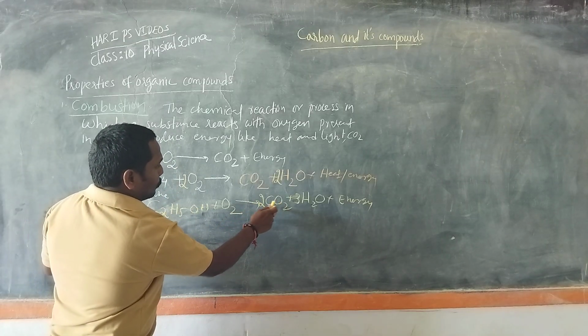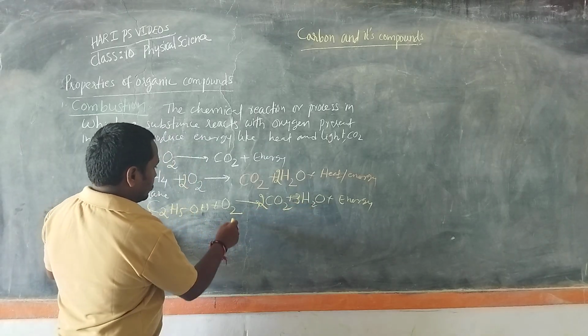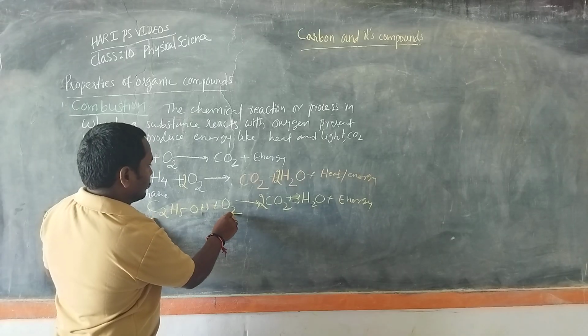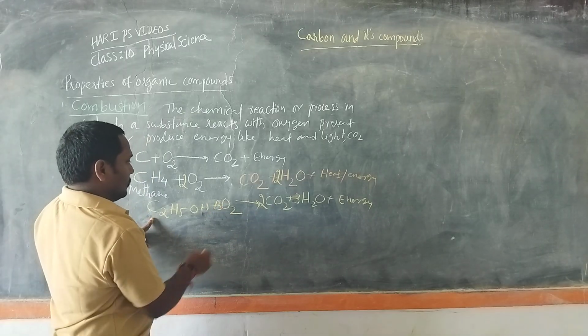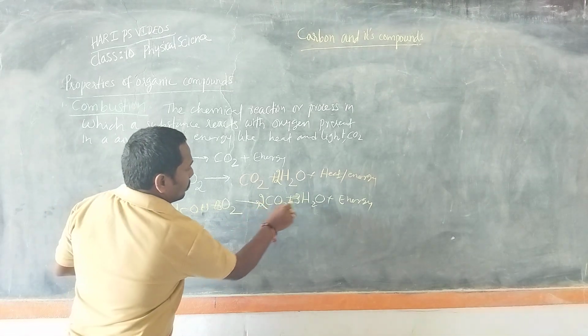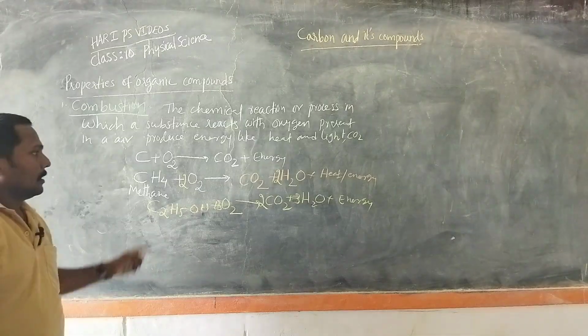Then 2 twos are 4, plus 3 is 7. Here we have 3. 2 threes are 6 plus 1, 7. Now this is the balanced chemical equation.